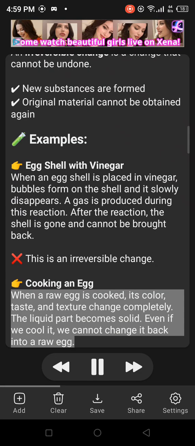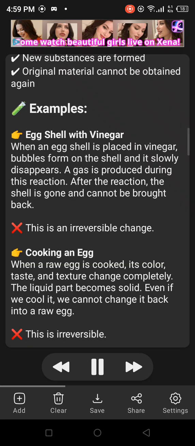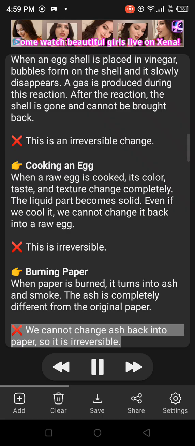Cooking an egg. When a raw egg is cooked, its color, taste, and texture change completely. The liquid part becomes solid. Even if we cool it, we cannot change it back into a raw egg. This is irreversible. Burning paper. When paper is burned, it turns into ash and smoke. The ash is completely different from the original paper. We cannot change ash back into paper, so it is irreversible.